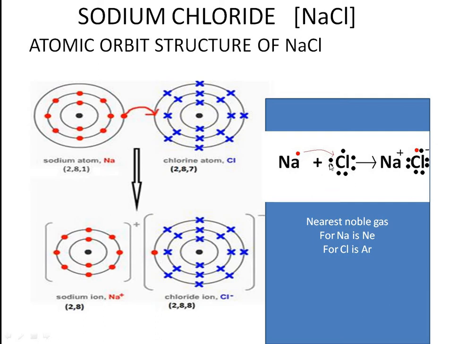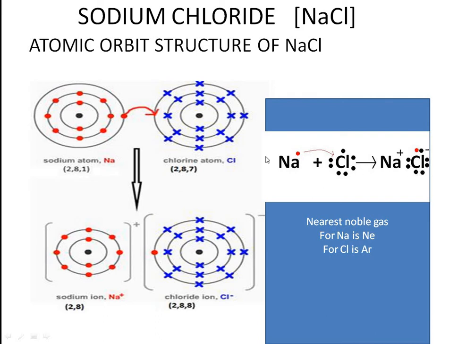After giving this 1 electron, sodium becomes plus, and chlorine after gaining 1 electron becomes minus. The box bracket is missing here, but you have to enclose it in a box bracket. Na, put a bracket with plus, and chlorine with 7 electrons, put a bracket and minus. This is how you have to draw the structure for sodium chloride. That is an example of an electrovalent bond, with the atomic orbit structure, and this is the electron dot structure.